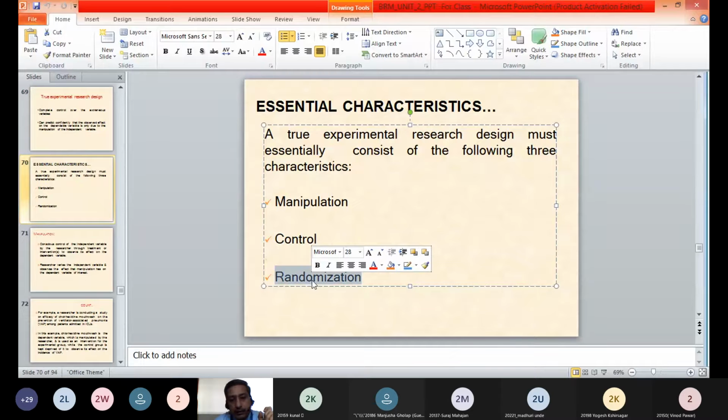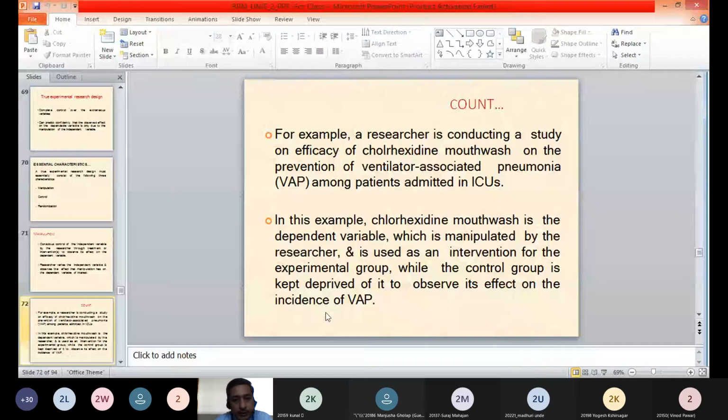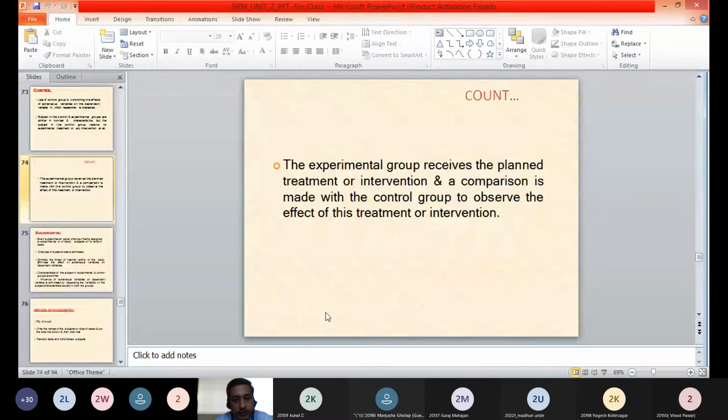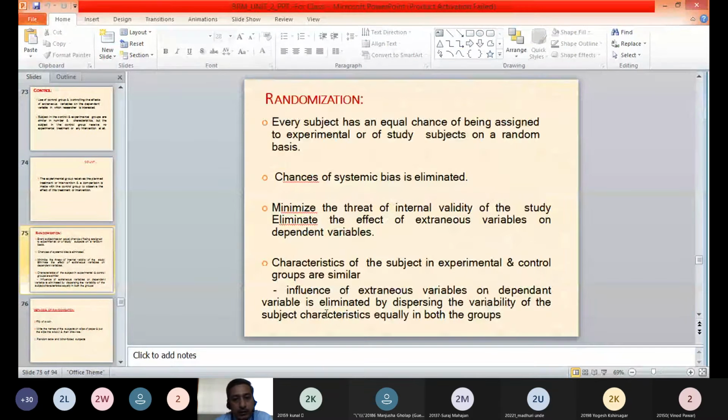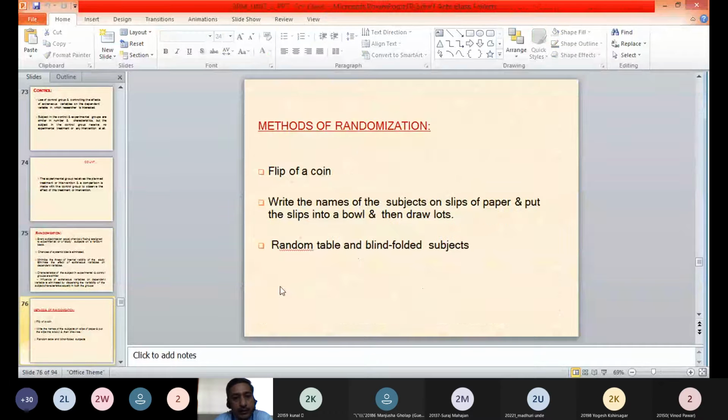The third essential characteristic of a true experiment we saw is randomization. Randomization means each participant or individual participating in that particular research experiment should have an equal chance of getting selected in the group. We saw that there can be three different methods of randomization.